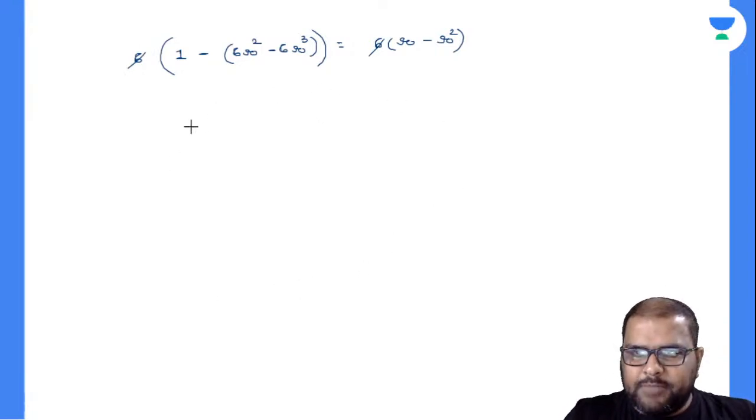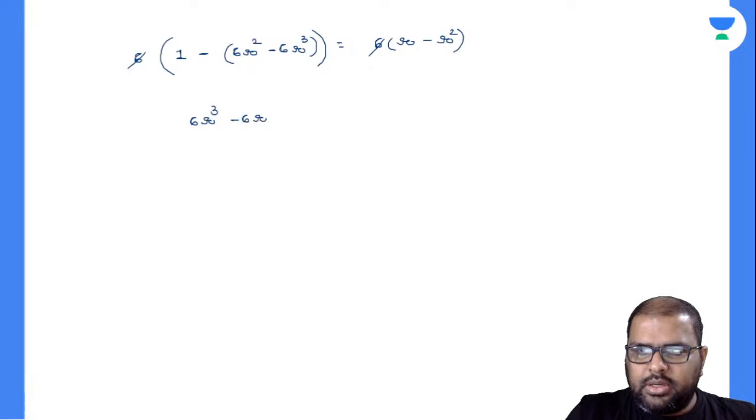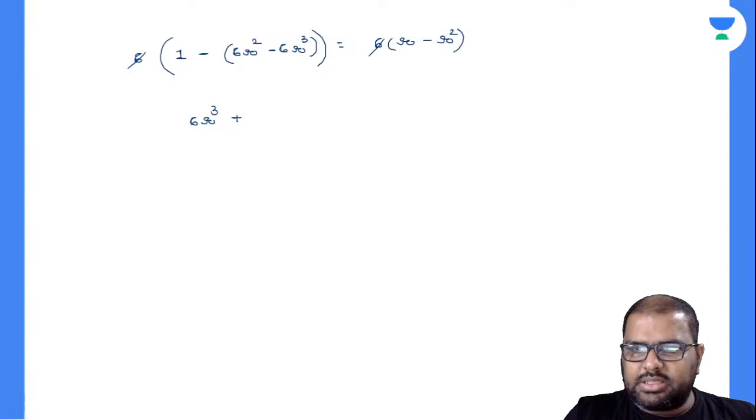So finally, minus into minus will be 6R cube, minus into minus 6R square. Now see here, this minus R square will come to this side and become plus R square. So finally my equation will become plus 5R square, minus 5R square.